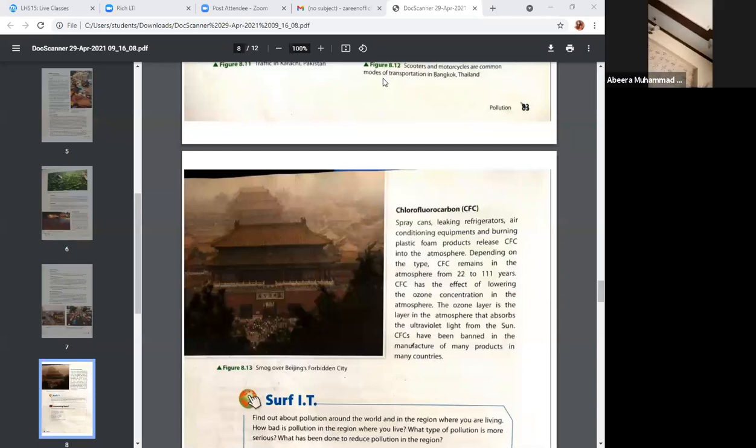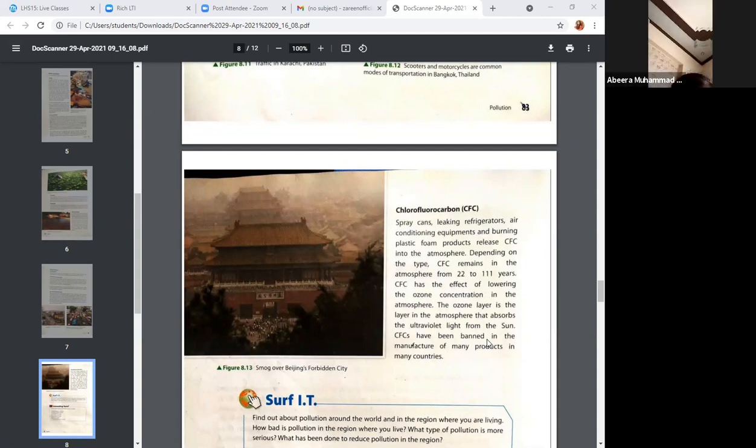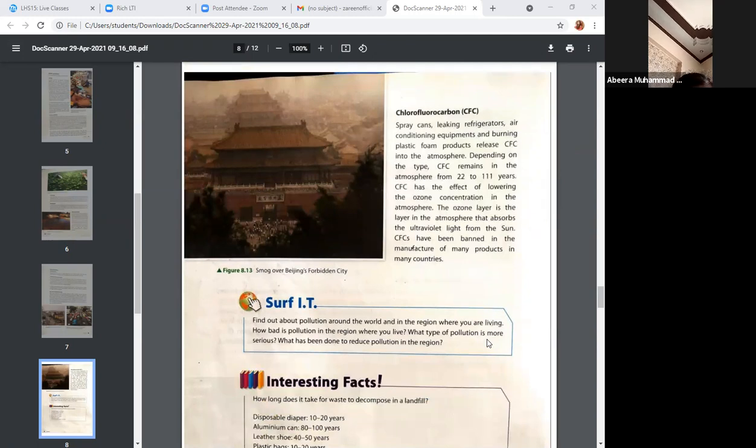Yes, miss. Please continue with the chlorofluorocarbon CFC. What is this? Spray cans, leaking refrigerators, air conditioning equipment, and burning plastic foam products release CFC into the atmosphere. Depending on the type, CFC remains in the atmosphere from 22 to 111 years.